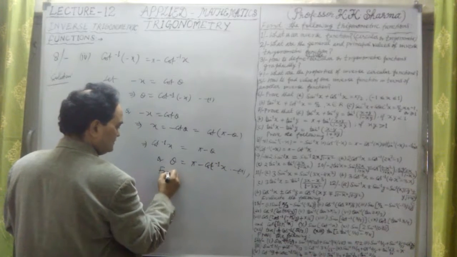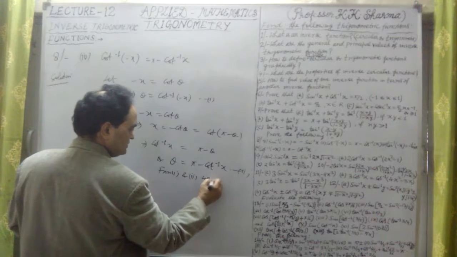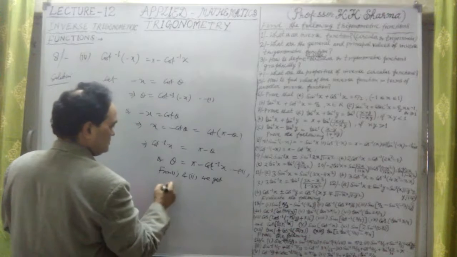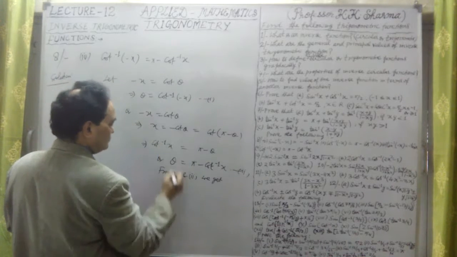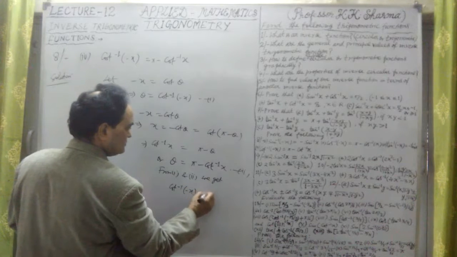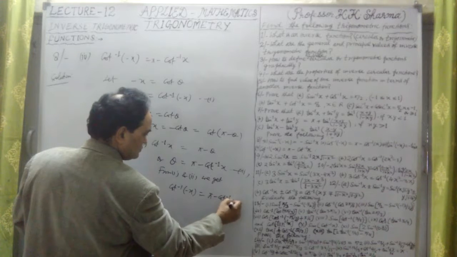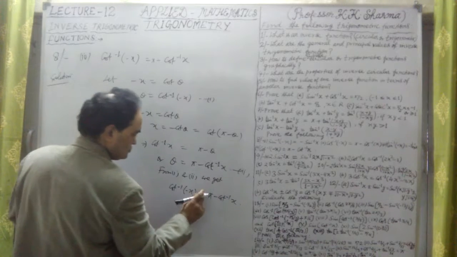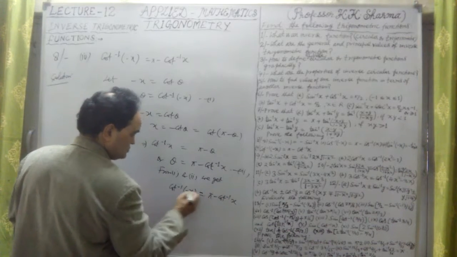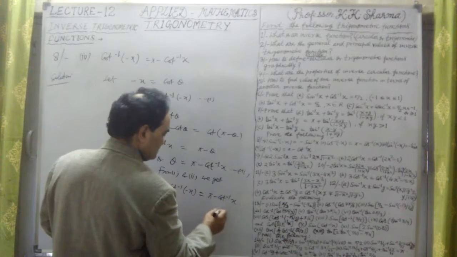From first and second we get theta, which is cot inverse of minus x, equal to pi minus cot inverse x. This is your result.